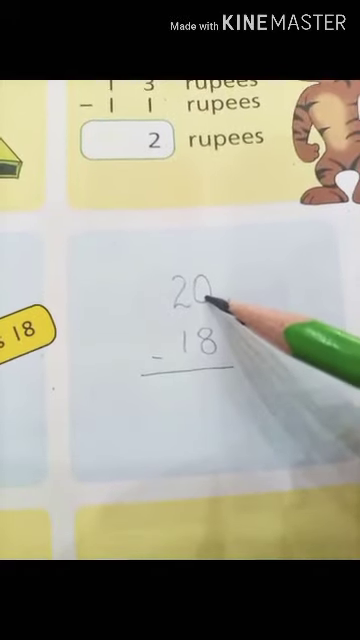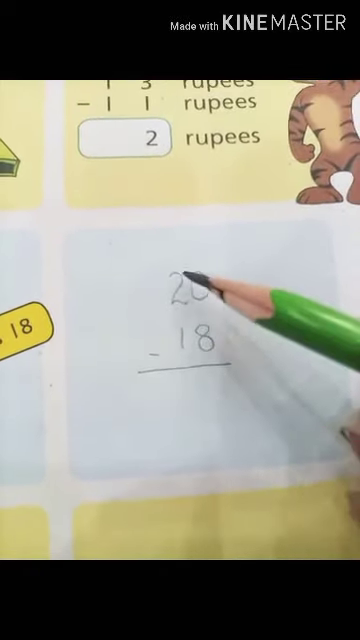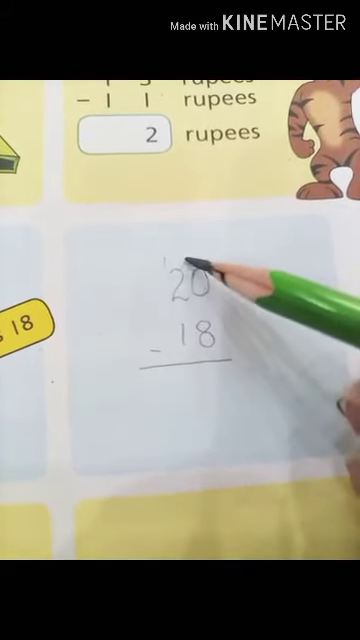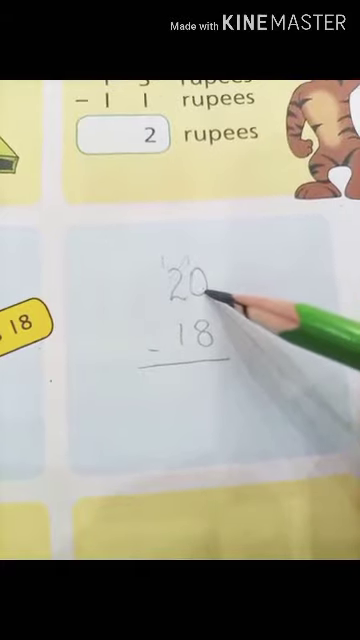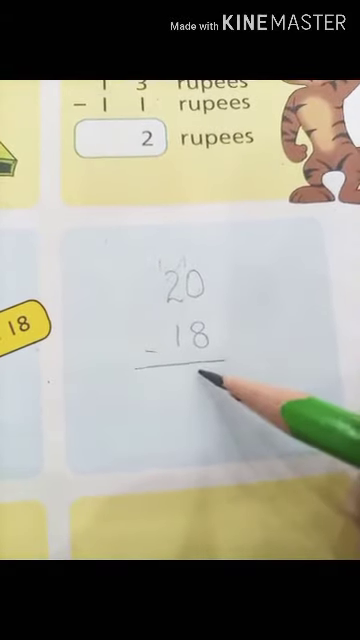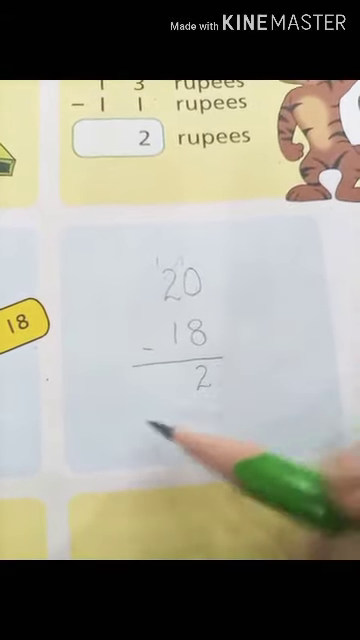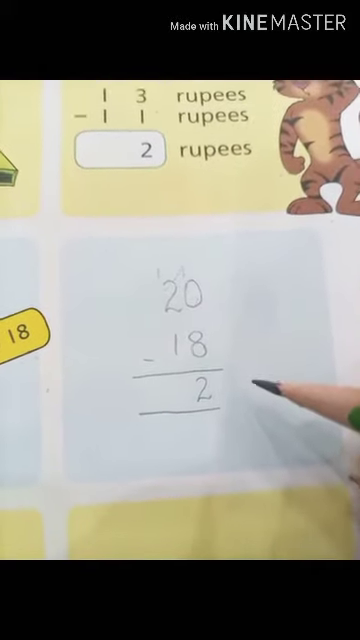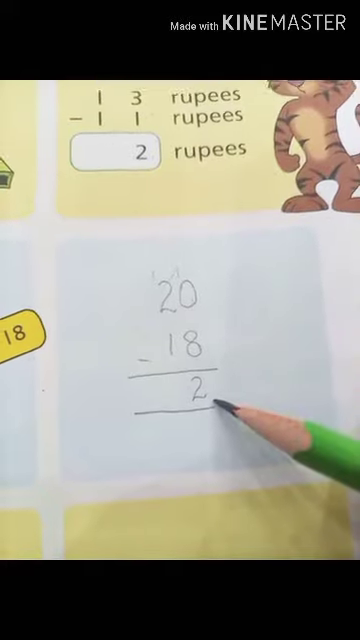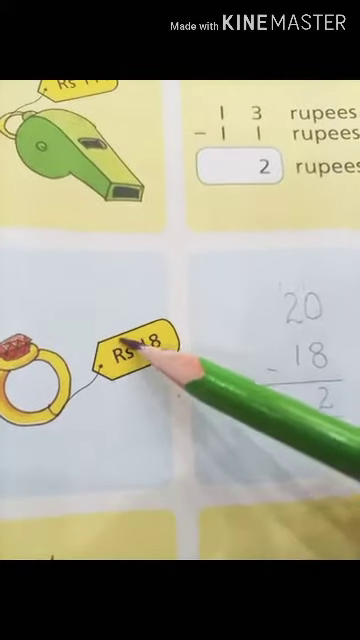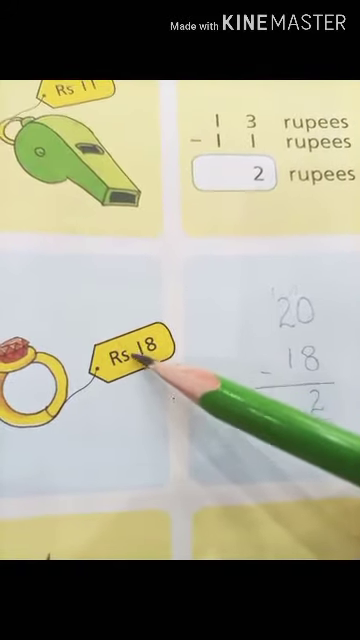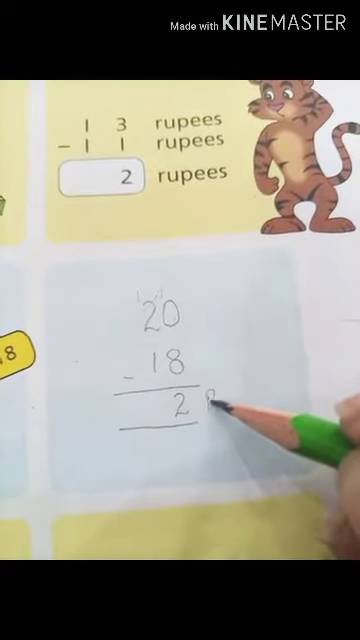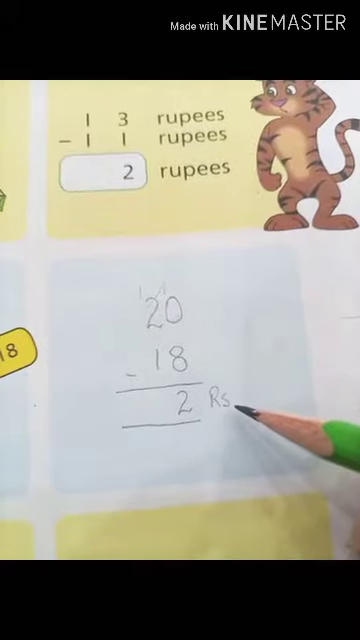8 minus 0, can't subtract it. I will take 1 carry from this 2, remaining with the 1 here and giving 1 here and making it 10. 10 minus 8 is 2. Now students, I am left with how many rupees? I am left with 2 rupees. Students, this RS is showing the sign. This is the sign that is used for the rupees. You can write it here, 2 RS. This RS means 2 rupees.